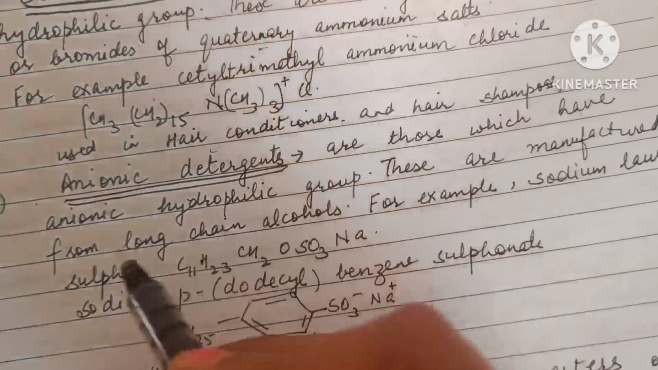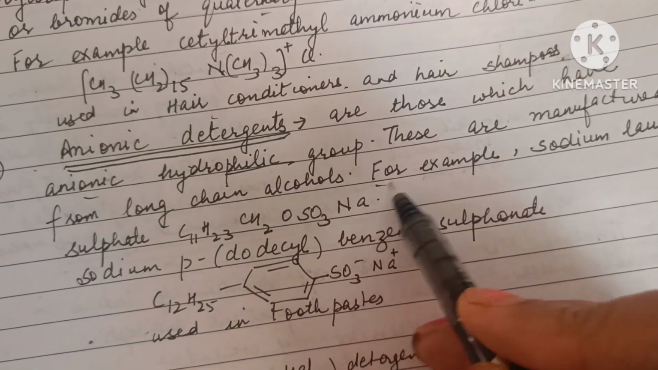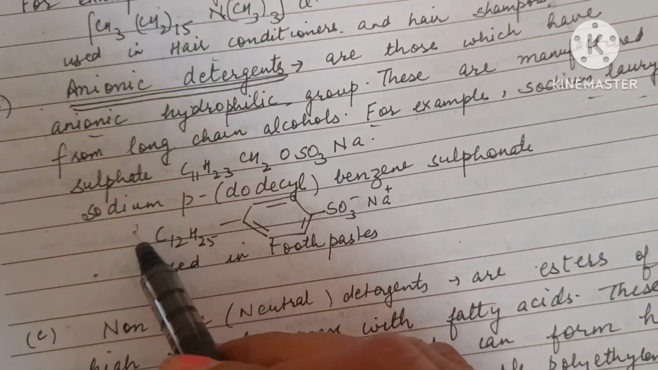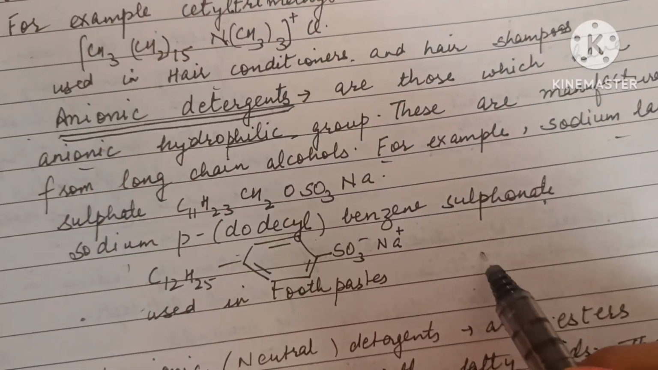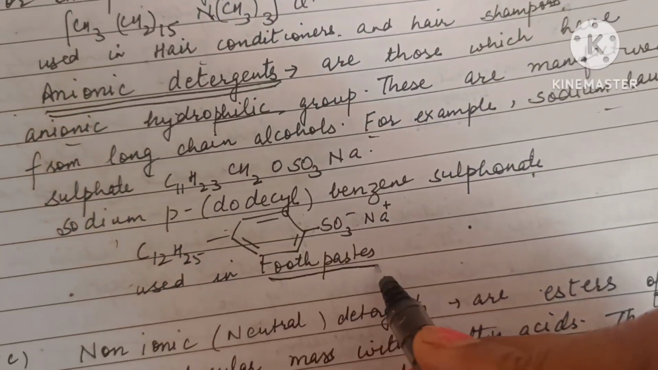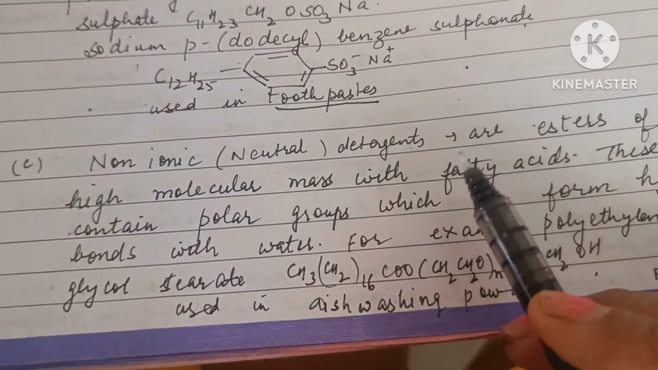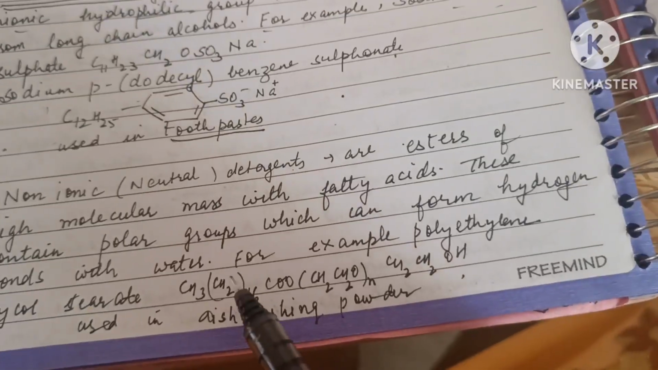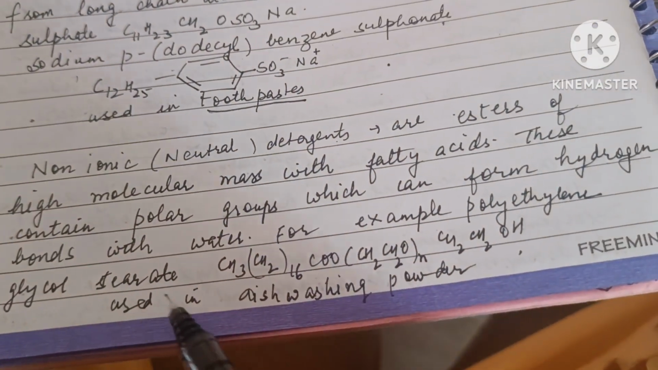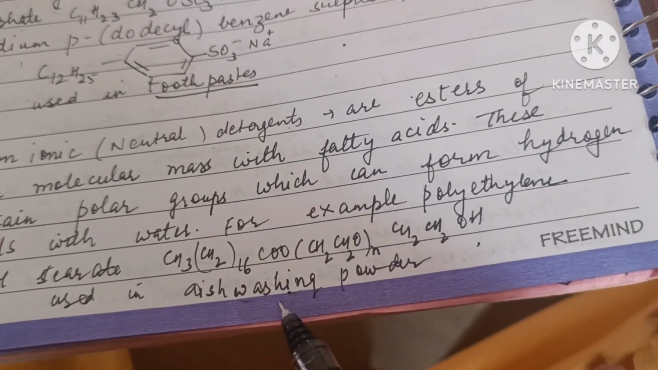Anionic detergents are those which have an anionic hydrophilic group. They are manufactured from long chain alcohols. For example, sodium lauryl sulfate and sodium para-dodecyl benzene sulfonate. Anionic detergents are used in toothpaste. Non-ionic or neutral detergents are esters of high molecular mass with fatty acids. These contain polar groups which can form hydrogen bonds with water. For example, polyethylene glycol stearate. It is a non-ionic detergent and is used in dishwashing powder.